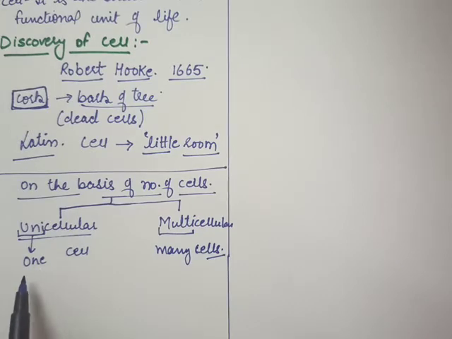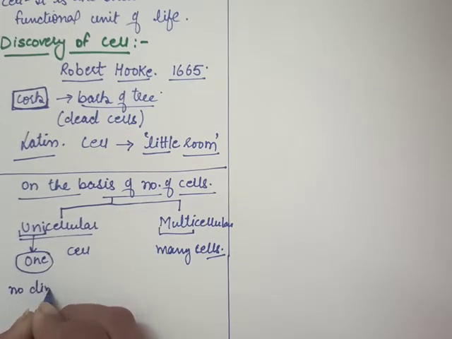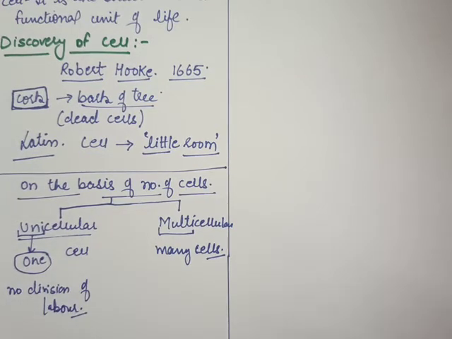Now, in the unicellular organisms, students listen carefully, only this single cell is able to do the whole functioning of the body. All the functions that are performed by the multicellular organisms, in a unicellular organism are performed by only the one single cell. So simply we can say in unicellular organisms there is no division of labor, because it has only one cell, so how could they divide the work?